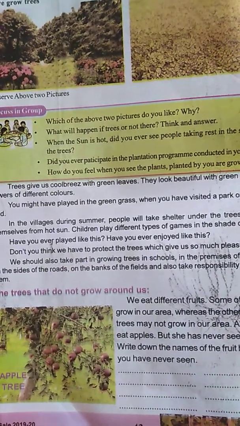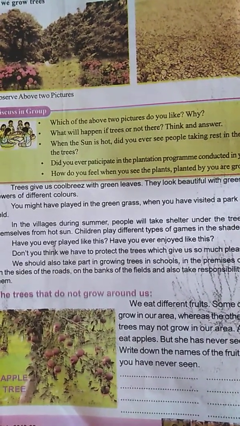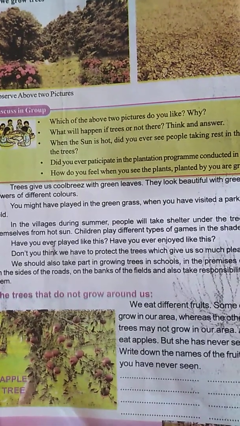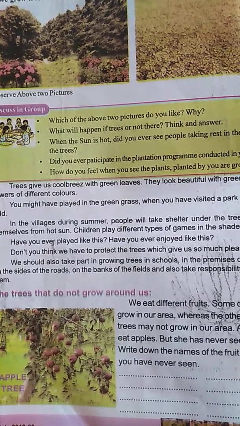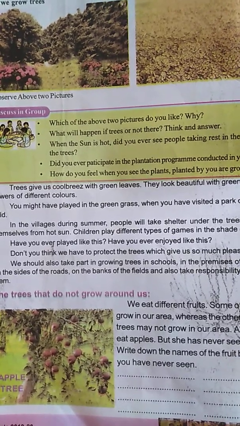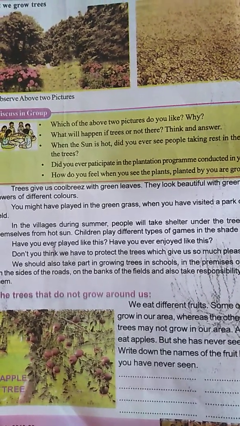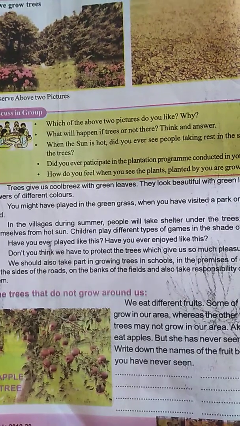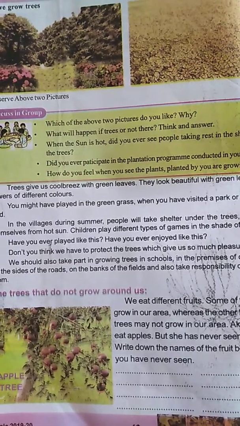Okay. So not only growing trees or planting saplings, we have to take care of them. Not only is growing plants important, but also it is important to protect them. This is our responsibility. Okay.